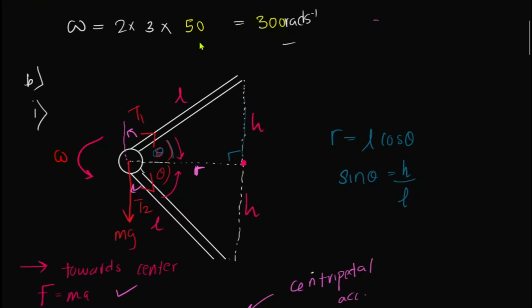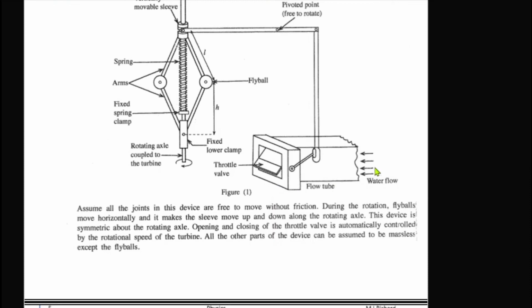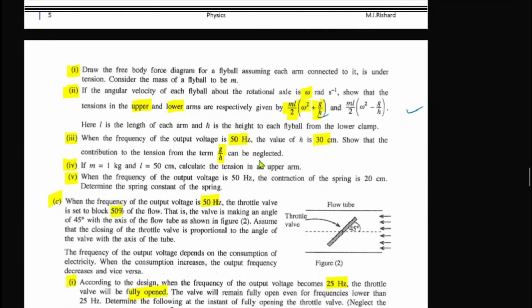When the frequency was 50 hertz, the height they have told is 30, this has 30. What is this? This is the spring, right? So is it at the natural length? No, not yet, because they have told that if this is first the sleeve, it has compressed by how much? They have told when the frequency of the output voltage is 50 hertz, the value of H is 30 centimeters.